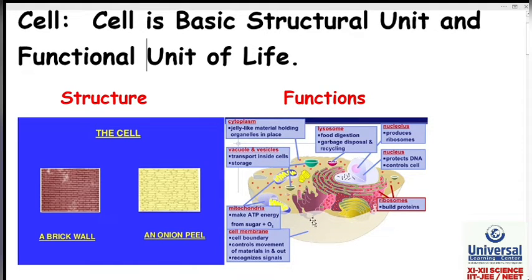So inside the cells there are many organelles doing various functions. That is why we can say that the cell is doing function. That is why the definition says that the cell is the functional unit of life. So finally, the cell is the basic structural and functional unit of life.